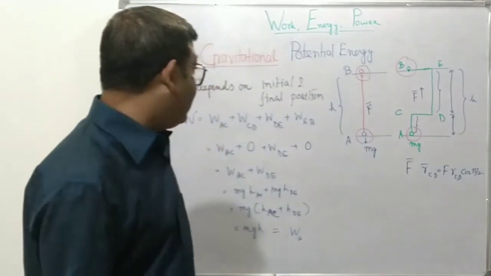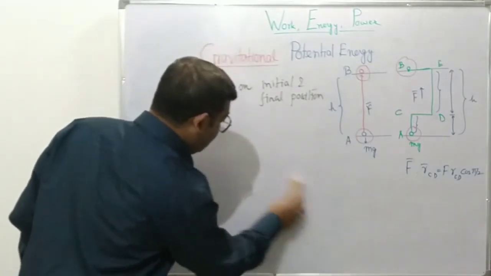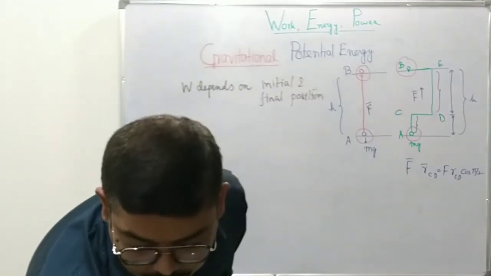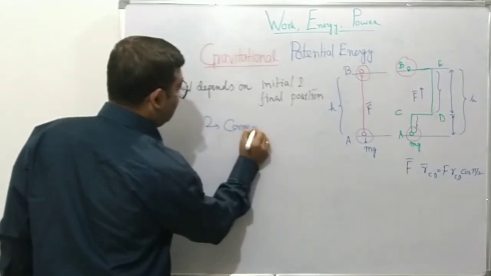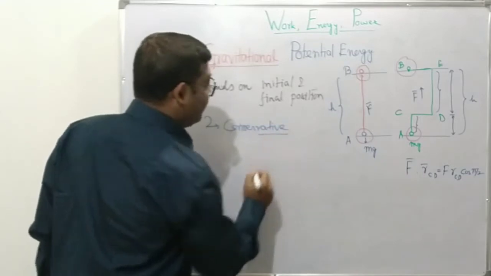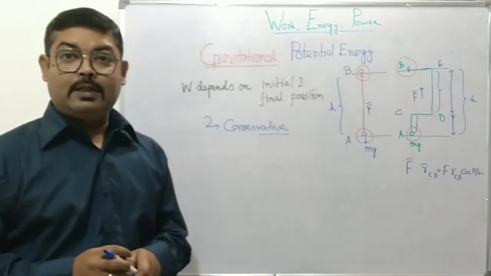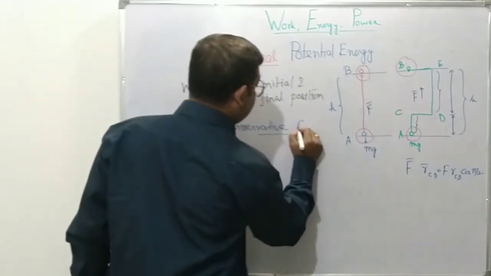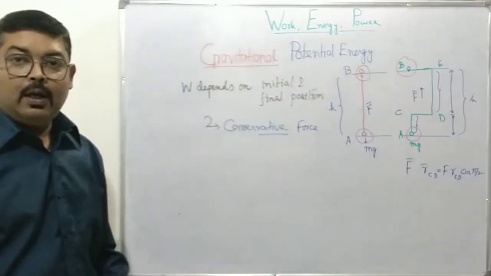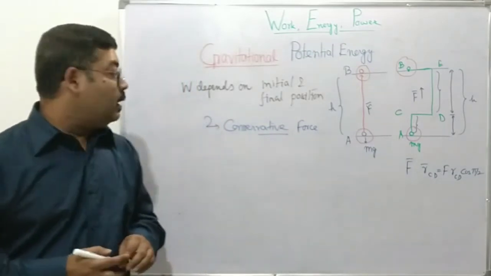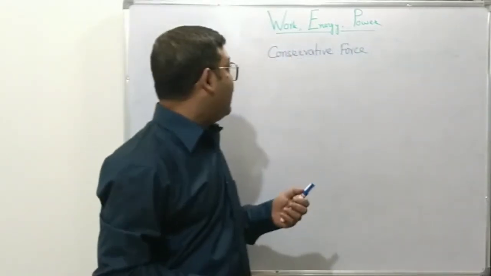If we have such a force field where the work done depends only on the initial and final position, then we call this a conservative force field, and the force that generates that field is known as conservative force, which means gravitational field or gravitational force is a conservative force. Another example, the electrostatic force, which we will encounter in class 12, that also is a conservative force. Okay, so we have just defined a conservative force.